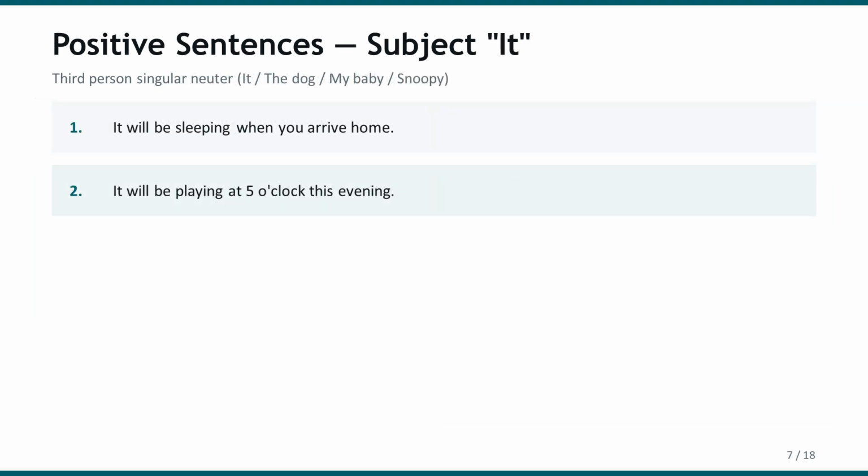Now let us look at the subject, it. We use it for animals, babies, or things. You can replace it with the dog, my baby, or a pet name like Snoopy. Here are two examples. It will be sleeping when you arrive home. It will be playing at 5 o'clock this evening. Even with the subject it, the structure stays the same. Subject, will be, verb with ing.